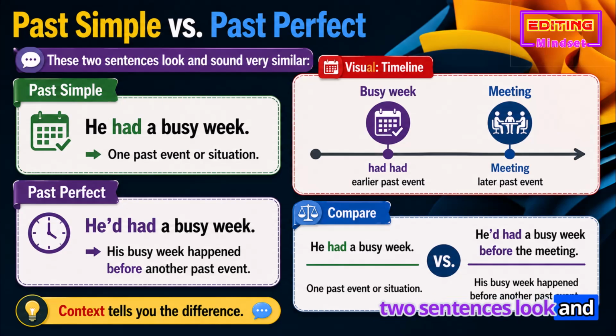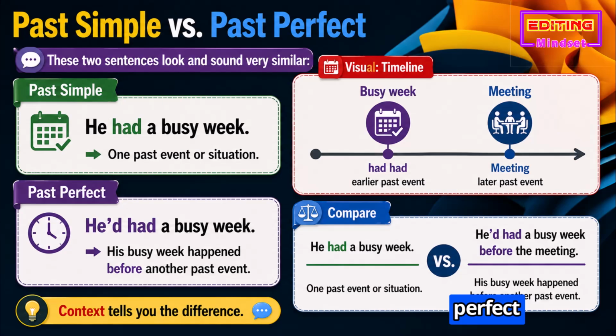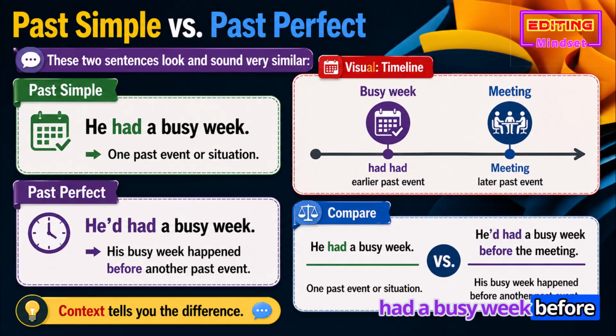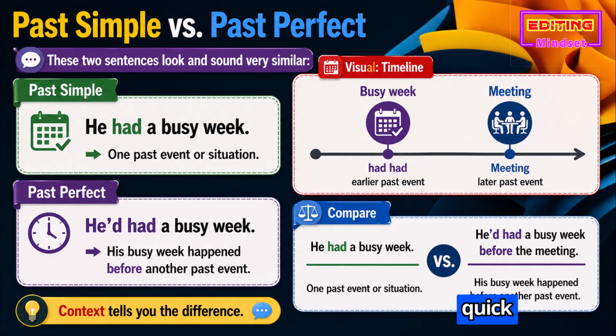Past simple versus past perfect. These two sentences look and sound very similar. Past simple: he had a busy week. One past event or situation. Past perfect: he'd had a busy week. His busy week happened before another past event. Compare: he had a busy week. He'd had a busy week before the meeting. Context tells you the difference. Visual: a simple timeline showing busy week, had, earlier past event, then the meeting.